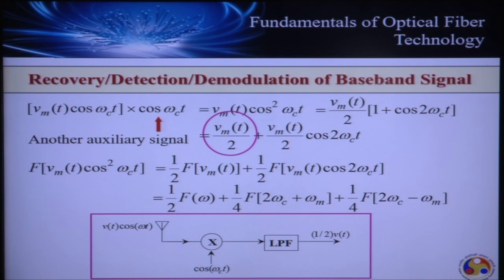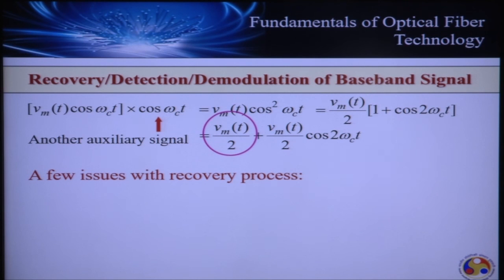Now this method which we are seeing here looks very simple: you multiply the DSBSC signal by another auxiliary signal and use a low pass or band pass filter, and the result is my original baseband signal. Nevertheless, the simple looking methodology is not that simple. It carries its own inherent limitations. Let's see what those limitations are.